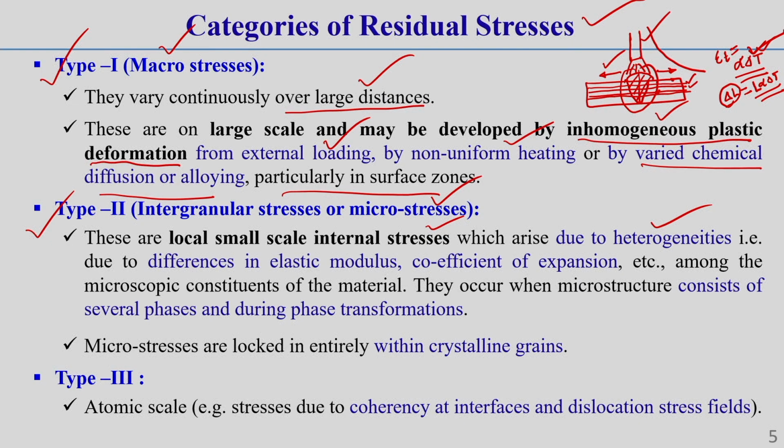Due to this non-uniform expansion and contraction, there can be varying expansion and contraction in that material, correct. Due to this, some locked-in stress can develop internally. That stress is called type 2 residual stress. Okay. This type 2 residual stress generally occurs when the microstructure consists of different types of phases, also during phase transformation.